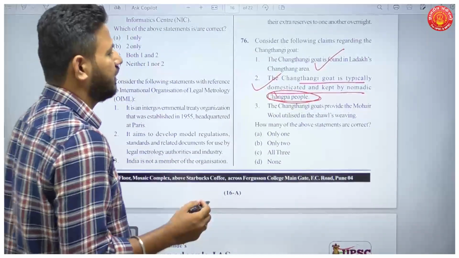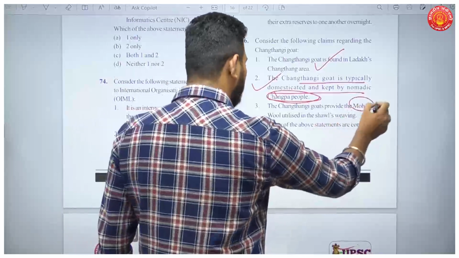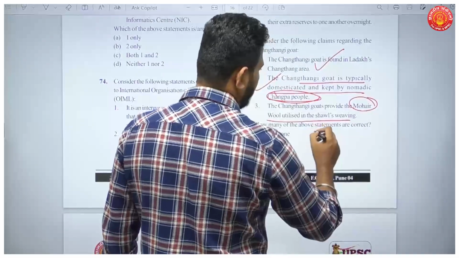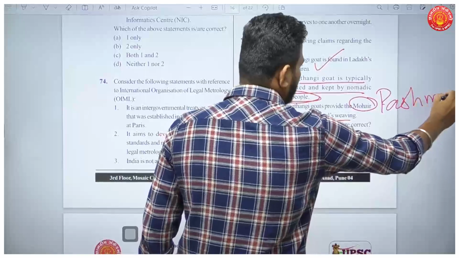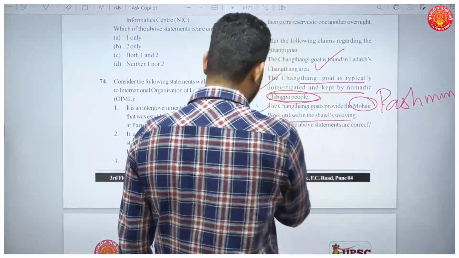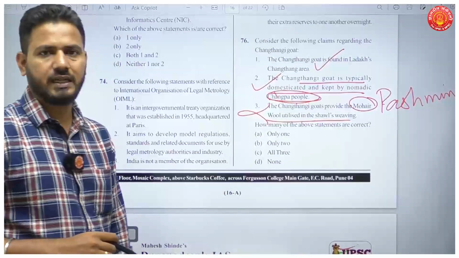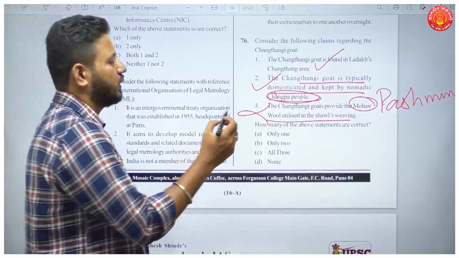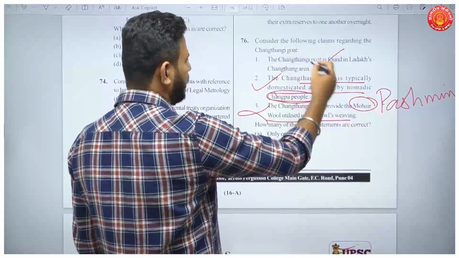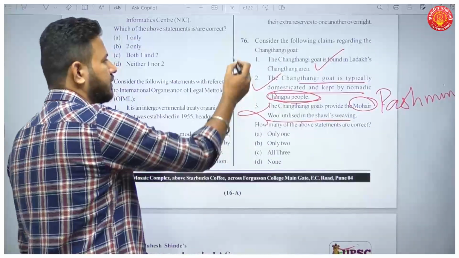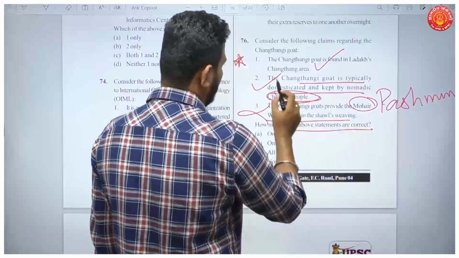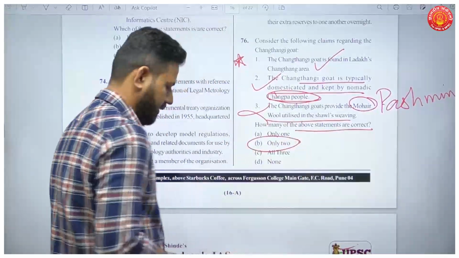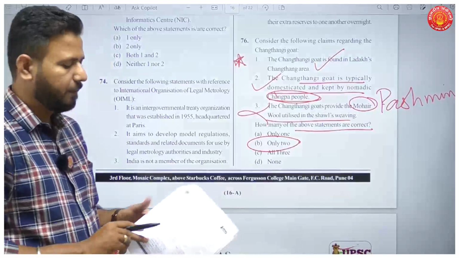And Changthangi goats provide mohair wool utilized in the shawl making. Now it is actually pashmina wool, right? So it is not mohair. This statement is incorrect. Okay, we have had questions in UPSC about pashmina wool and all this, so you should know this particular question very well. So how many statements are correct? Only 2 statements are correct, so your answer here will be B.